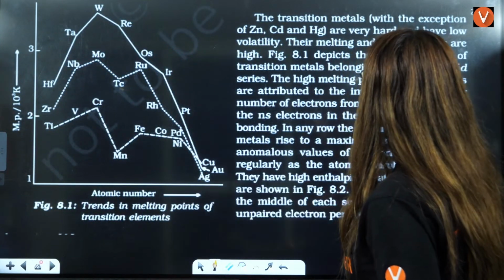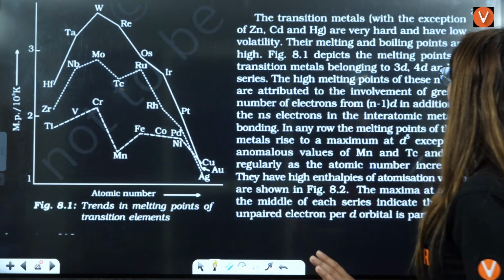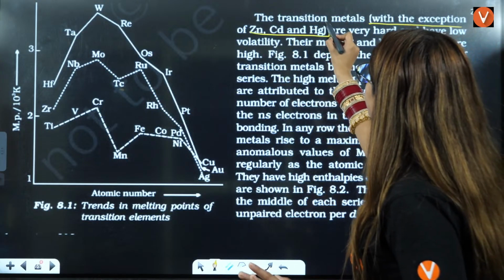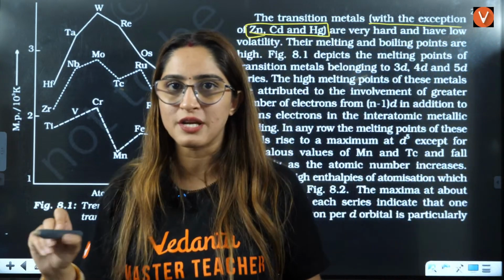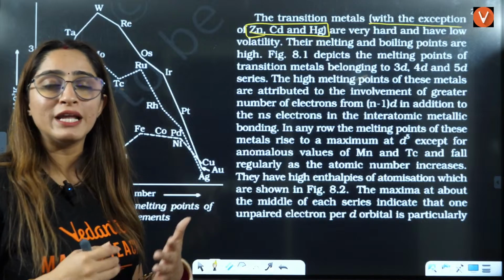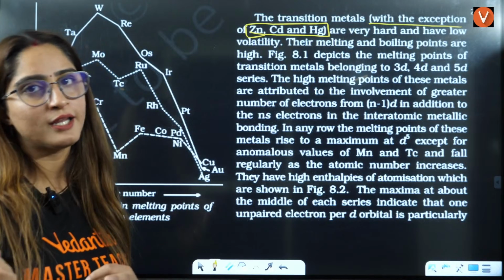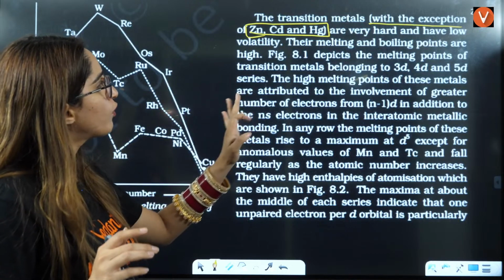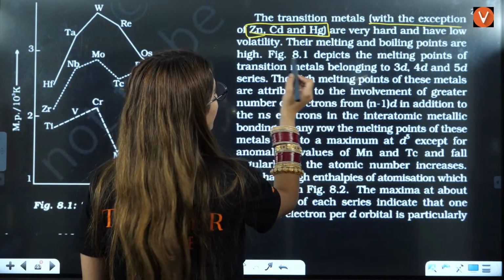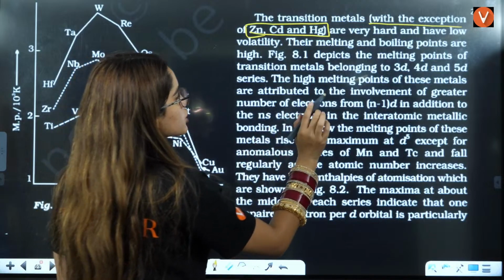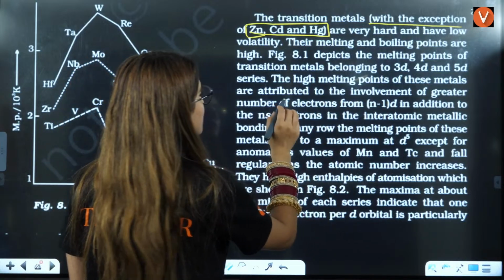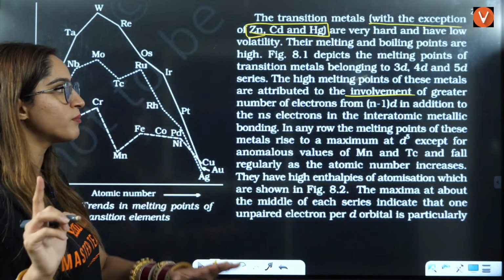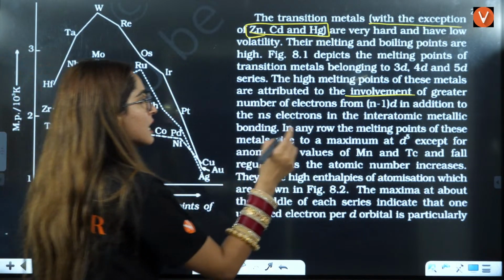Okay, understood? This I have told you that the transition metals, with the exception of zinc, cadmium, mercury, are not the transition elements, right? Because they have fully filled d orbital in excited and the ground state, right? They are very hard and have low volatility. Their melting and boiling points are high, right? Okay, so if you see, the high melting point of these metals is attributed to involvement of greater number of electrons from (n-1)d orbitals, right?